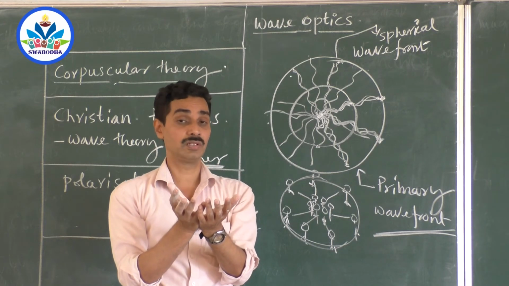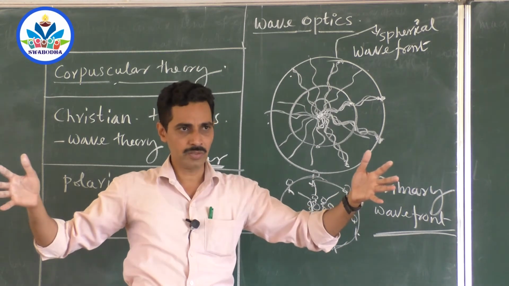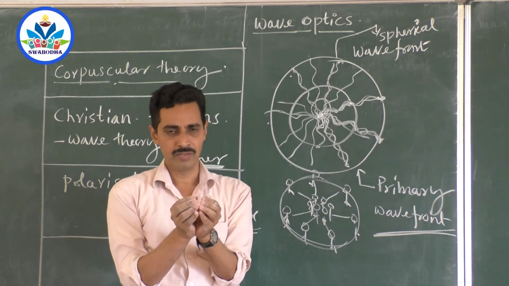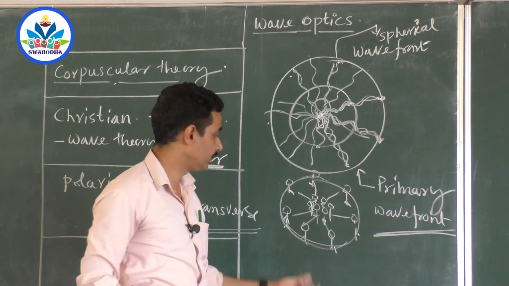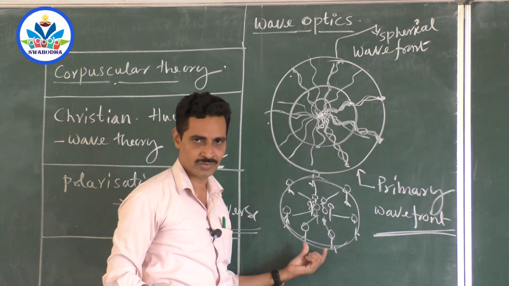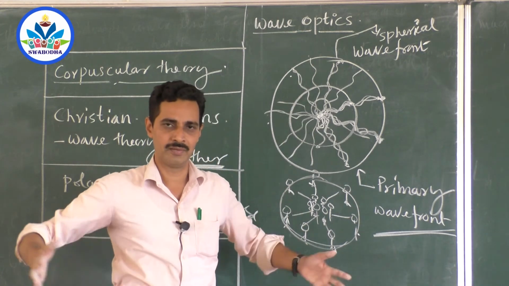But if you had switched it on continuously, that sphere might have grown, right? Like this, like this, like this. Because that sphere doesn't stop there. If you continuously switch on the bulb, the sphere grows because all the waves travel. And if you don't give the command to the soldiers that you have to stop, they will keep on moving. What happens to the circle? The circle keeps on growing, growing and growing.